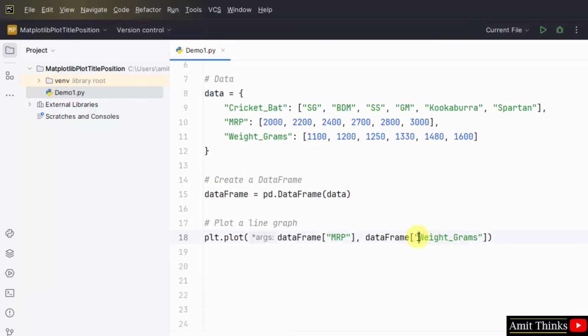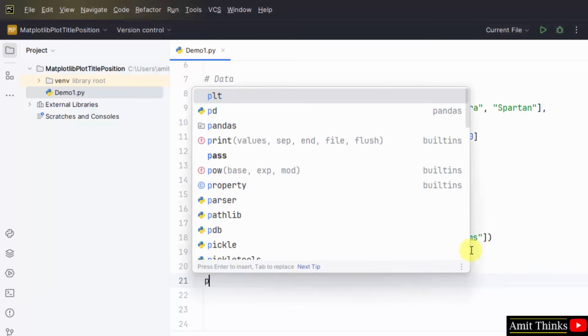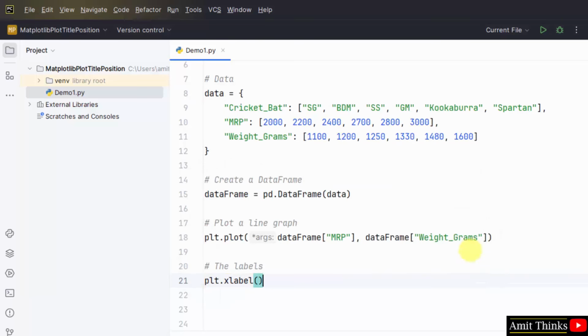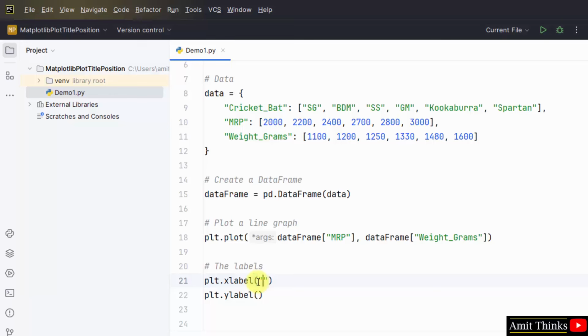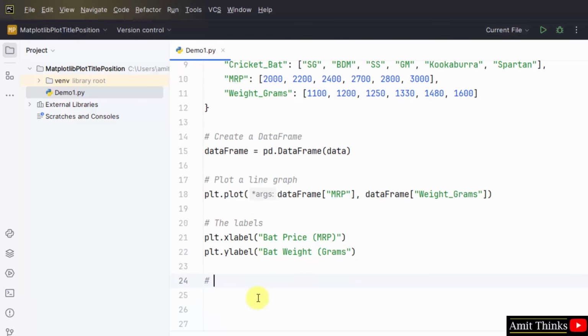We have added weight_grams for the y coordinates. Now we can also set the labels for the x and y coordinates. This is for x and this is for y. Add the text for the labels. Okay, I have added. Now the title.